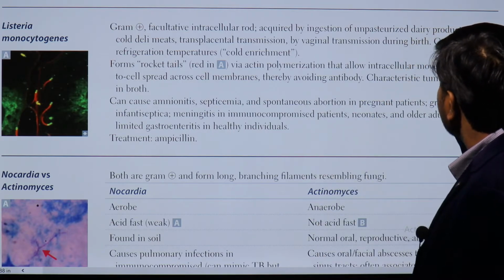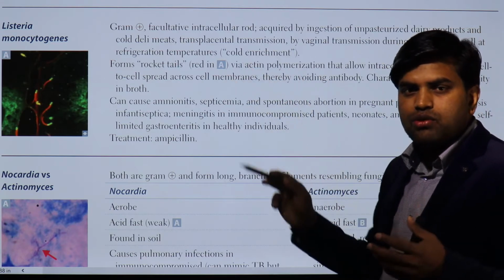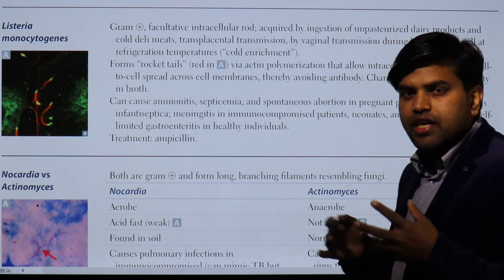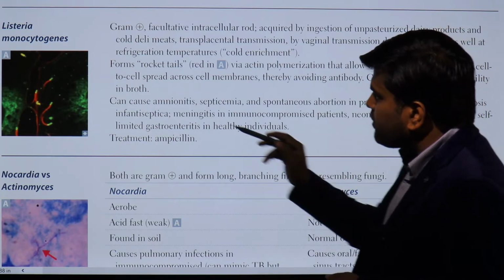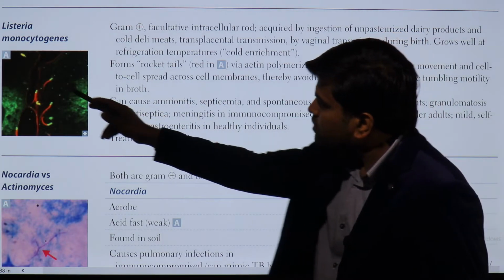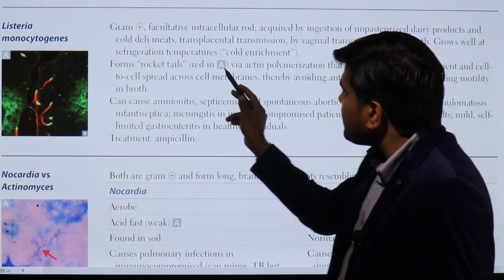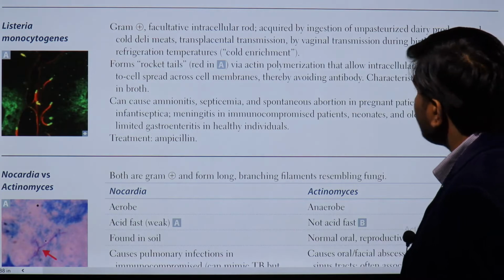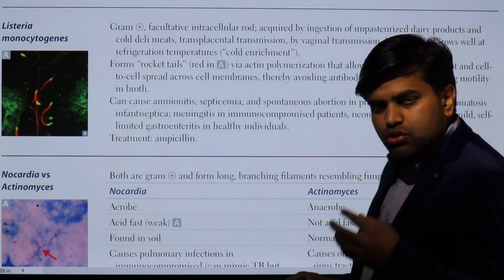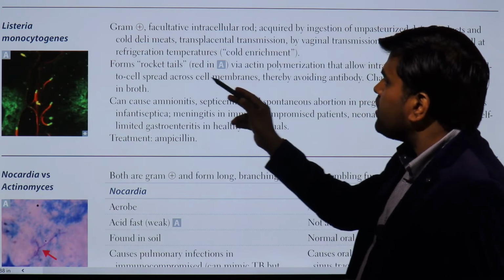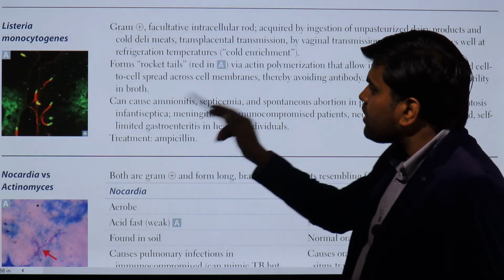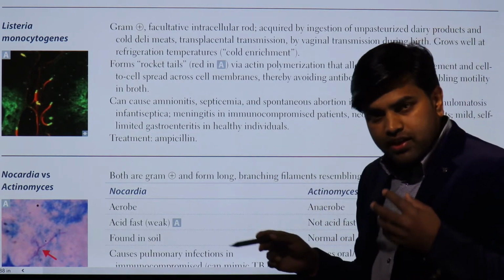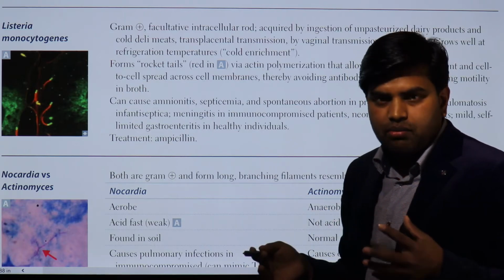Okay. It grows well at refrigerated temperature. The important point is we usually think bacteria get killed at low temperature, but in the refrigerator they can survive for a longer period of time. They have an interesting feature: they form rocket tails. You can see here the bacteria and a rocket tail, made via actin polymerization, that allows intracellular movement and cell to cell spread across the cell membrane. This helps transmission from one cell to another intracellularly, and helps them escape from the humoral antibody mechanism.